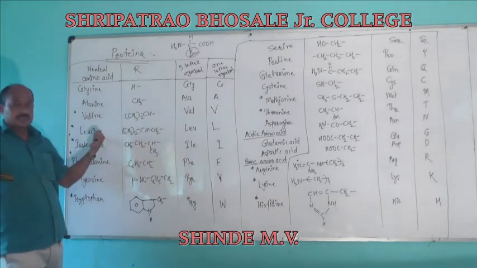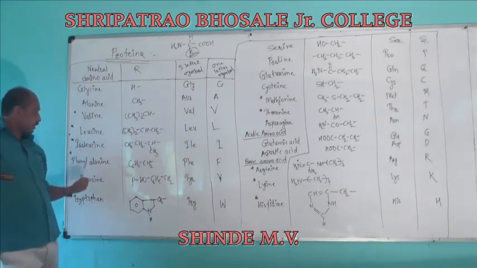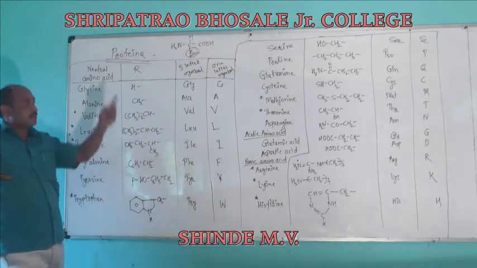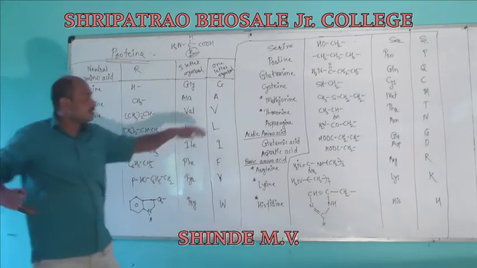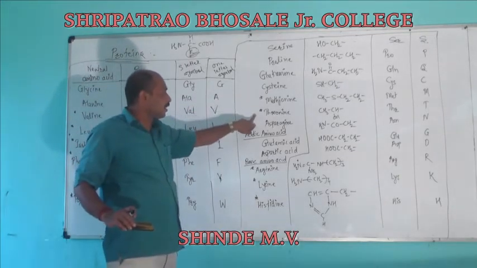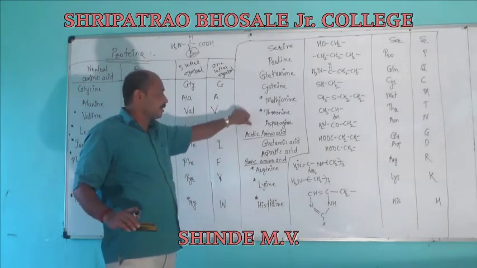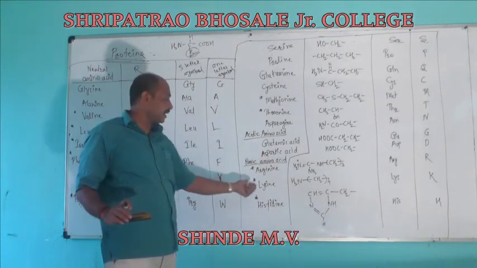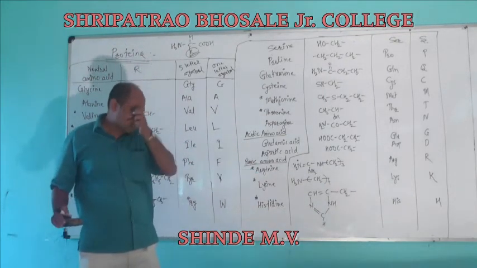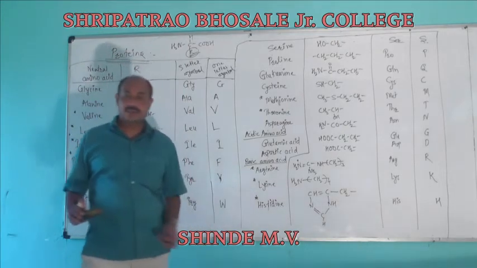This one is isobutyl, considered leucine, then isoleucine, phenylalanine, tyrosine, tryptophan, serine, proline, glutamine, cysteine, methionine, threonine, asparagine. Acidic amino acids are glutamic acid and aspartic acid. Also we have basic amino acids: arginine, lysine, histidine.